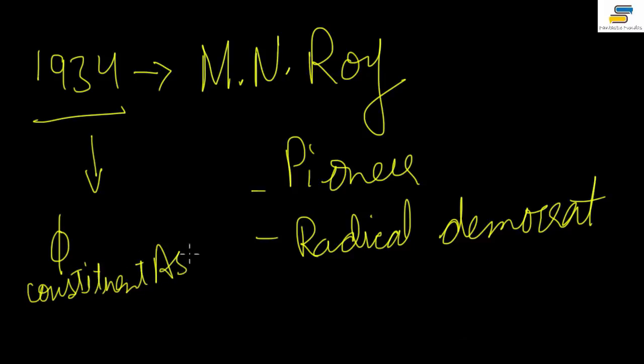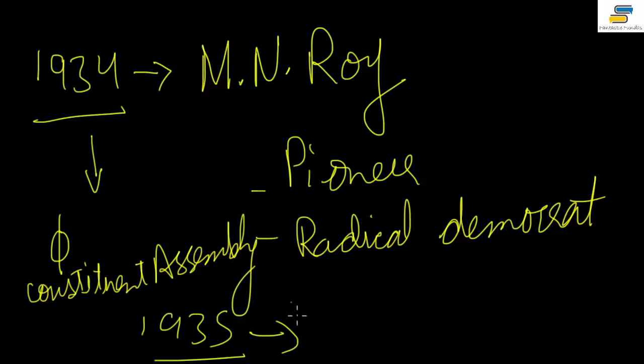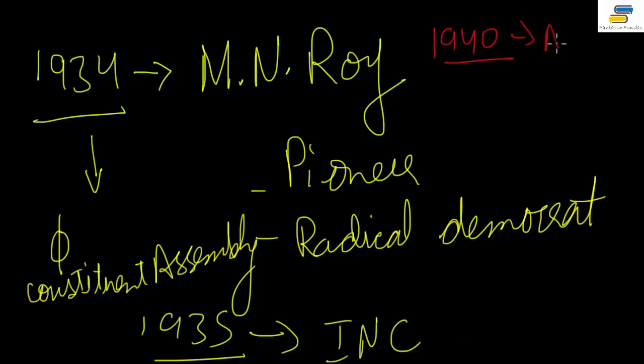Constituent assembly, right? So the constituent assembly idea was given by him, and by the time 1935 came, this also became the main demand of the Indian National Congress of that time, right? But what really changed after this was the next step that came over here. It was in 1940.